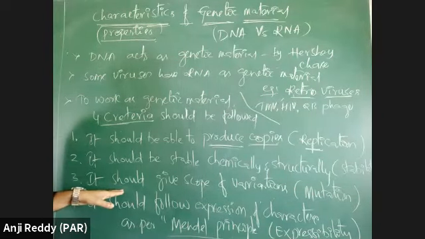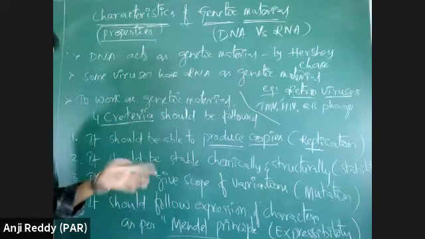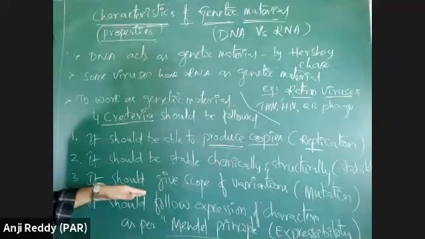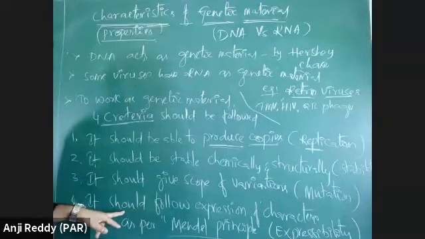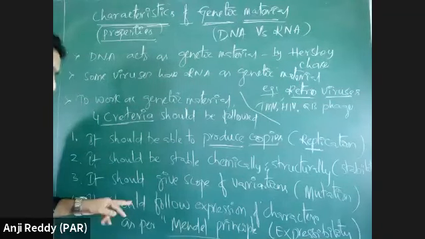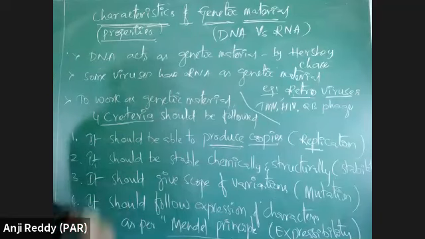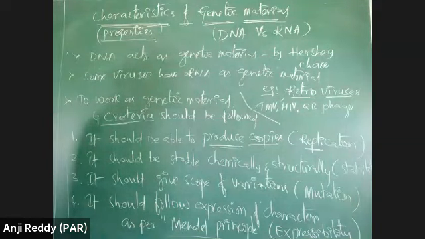Next, should proteins give a scope of variation? If proteins are modified, they may give mutation. Okay, scope of variation may be given. Should proteins express the characteristics? Yes, proteins are responsible for the expression of the characteristics, but this expression is based on the DNA. So proteins are not following all these characteristics strictly. So proteins are not working as genetic material.